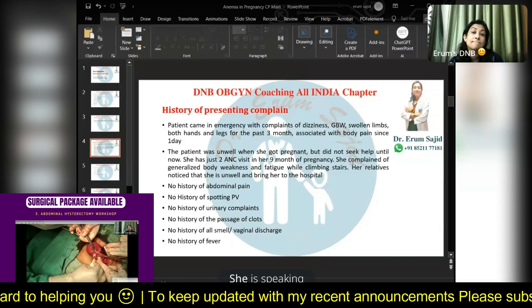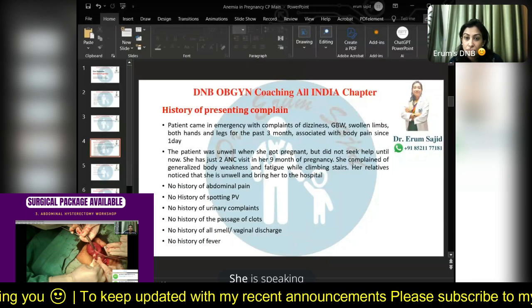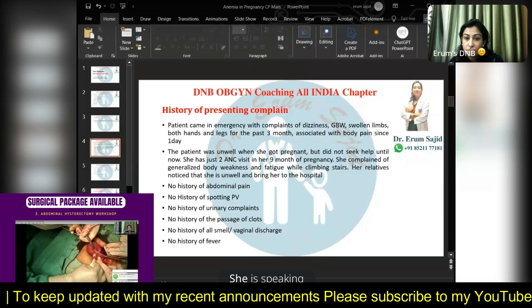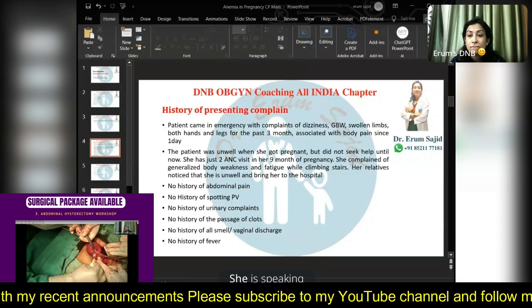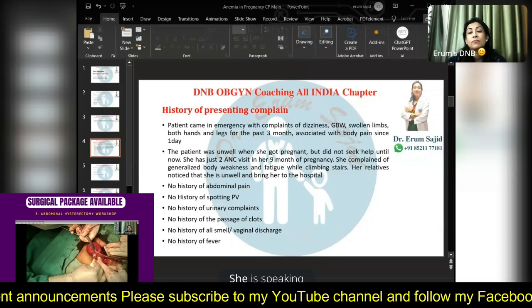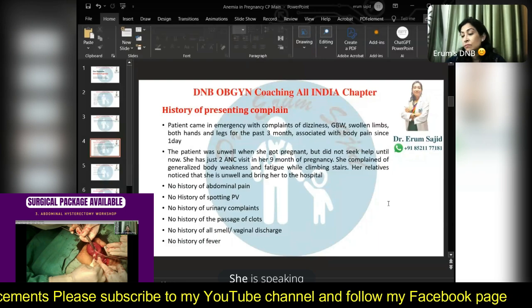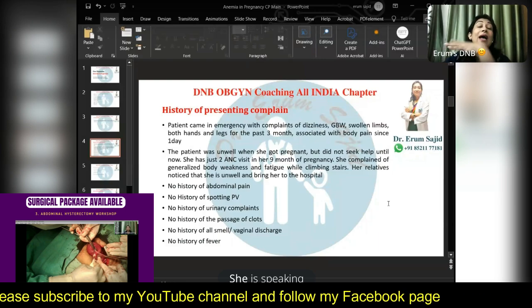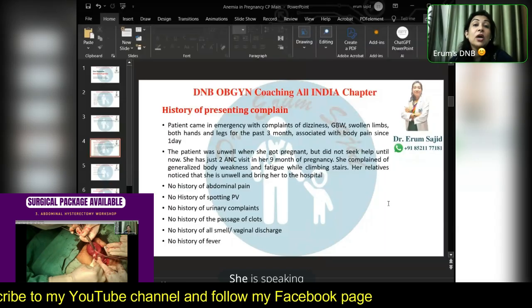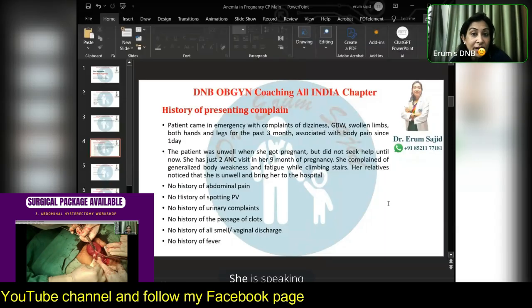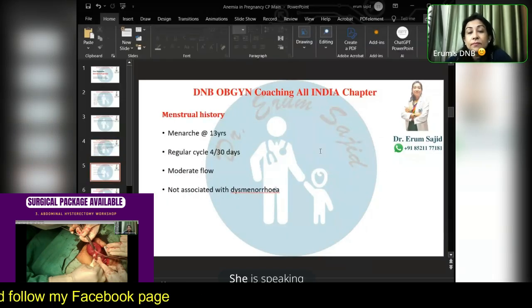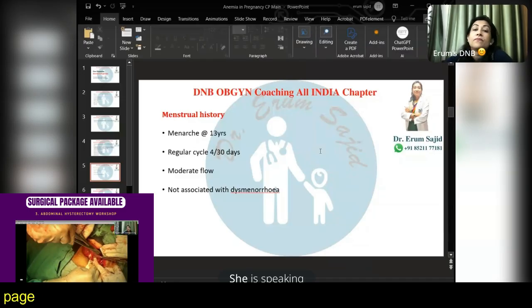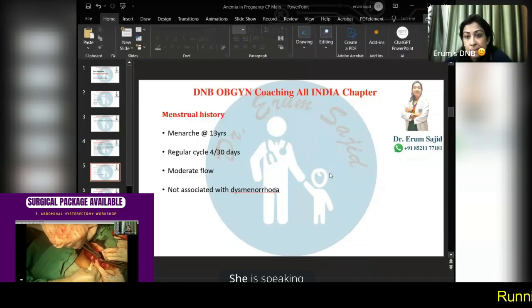She was accompanied by her relative, who said they see her getting fatigue and breathlessness while climbing stairs only. That's why they are more worried, and they see that she's deteriorating day by day as her pregnancy advances. She's not feeling fatigue or breathlessness in her normal day-to-day activities, only while doing household work like climbing stairs, when she gets tired very easily.